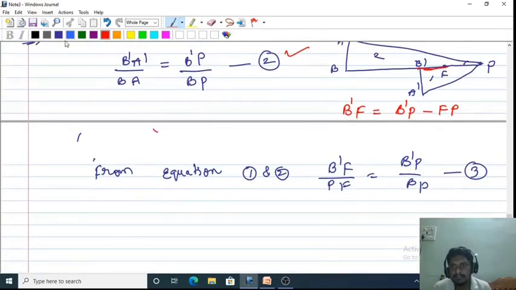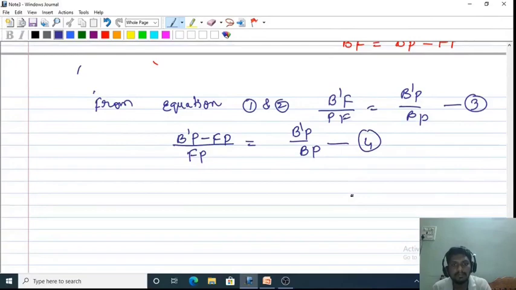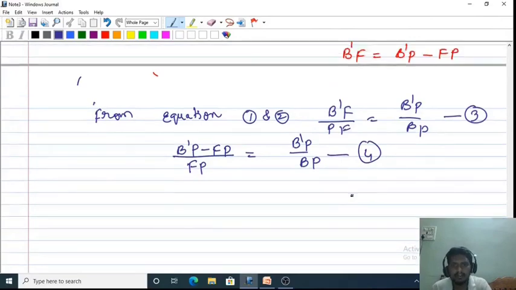I want to write the same equation here. So I'm replacing B dash F with B dash P minus FP, divided by FP or PF, no problem. That is equal to B dash P by BP. Let it be another equation, equation number 4. Now I want to substitute all the values here.